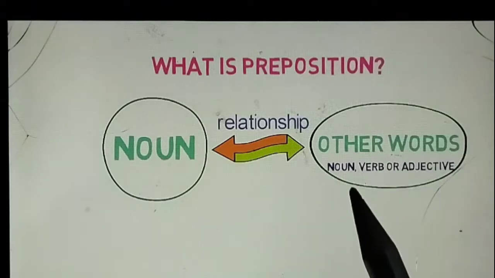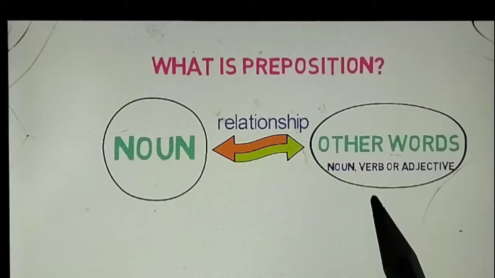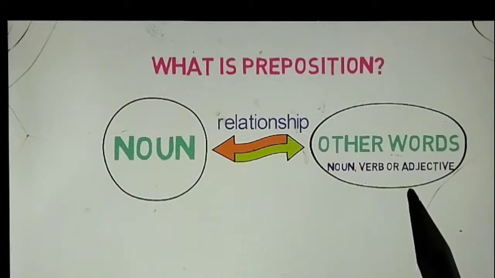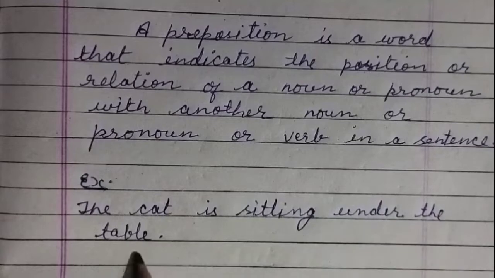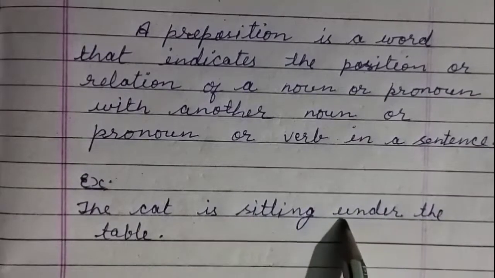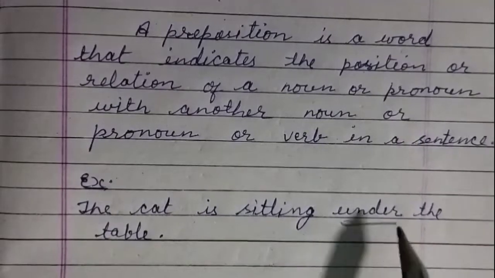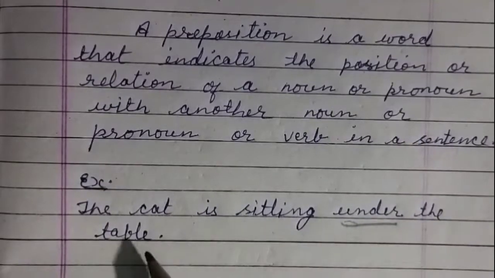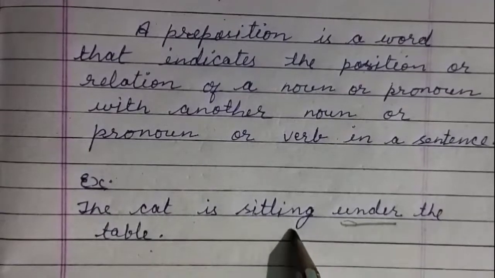These other words may be noun, verb or adjective. Let's understand them with an example. The cat is sitting under the table. Here, under is used to link table, which is a noun, and the sitting placement of the cat.